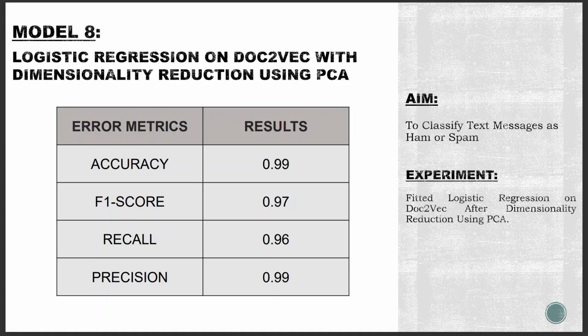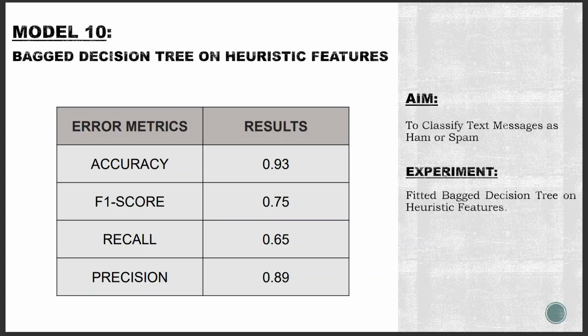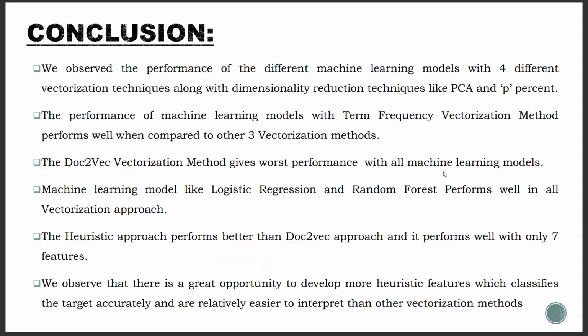Coming to model 8, this is again a logistic regression model on doc2vec with dimensionality reduction using PCA, with an F1 score of 0.97. In model 9, we have a random forest model with heuristic features that we have created on our own, which led to an F1 score of 0.78. Coming to model 10, we have a bagged decision tree on heuristic features with an F1 score of 0.75.